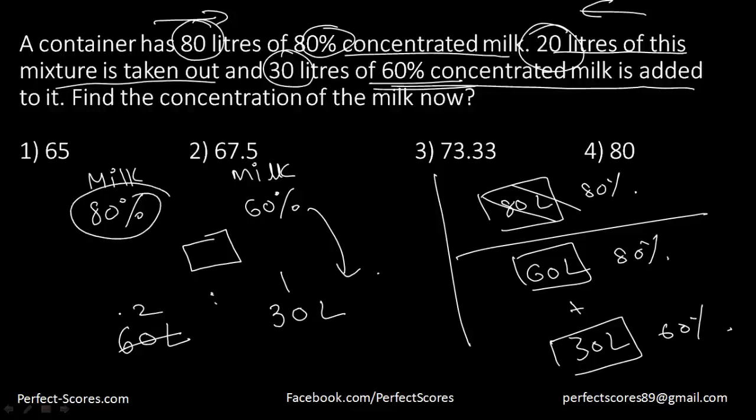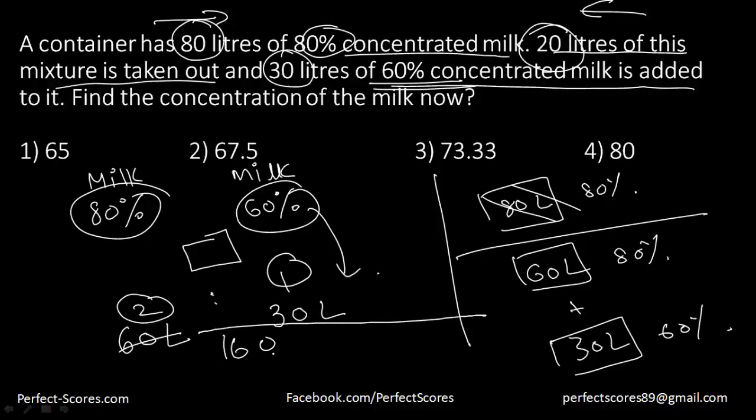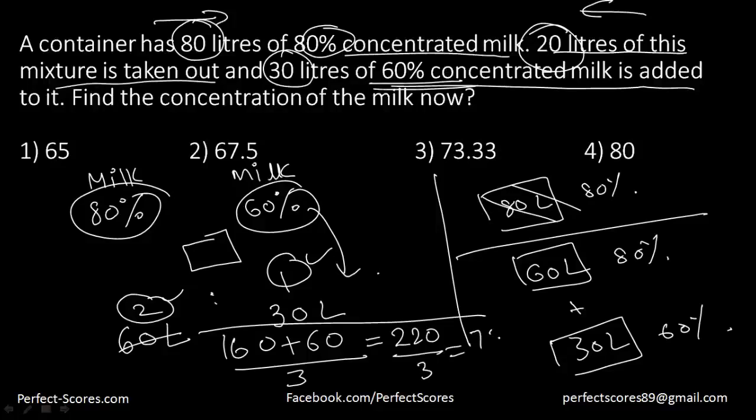So how do I calculate? I'll say N1 into A1 plus N2 into A2 divided by N1 plus N2. So that is going to be equal to 220 divided by 3, which is going to be equal to 73.33%, right? So I suppose you're understanding what I'm trying to do here.